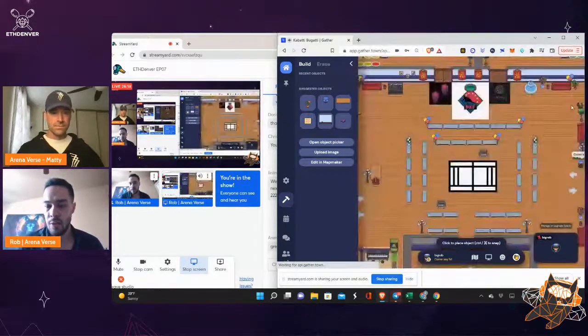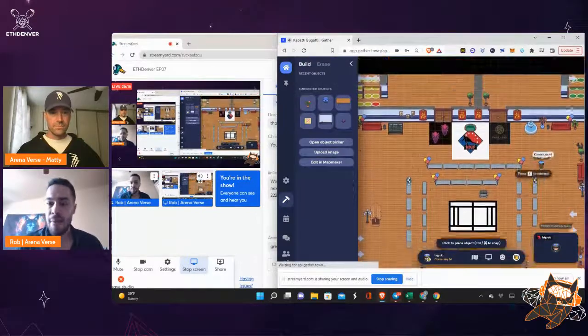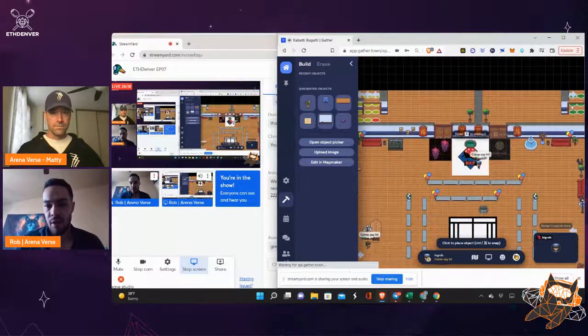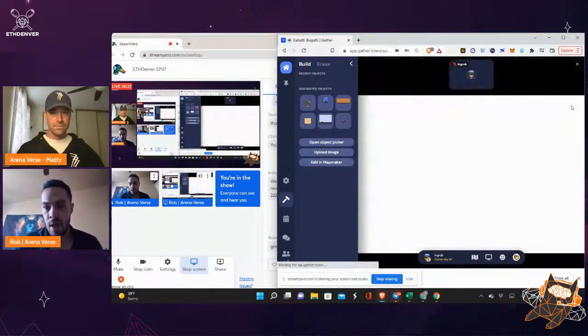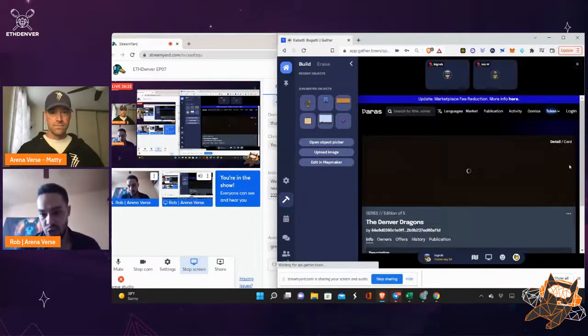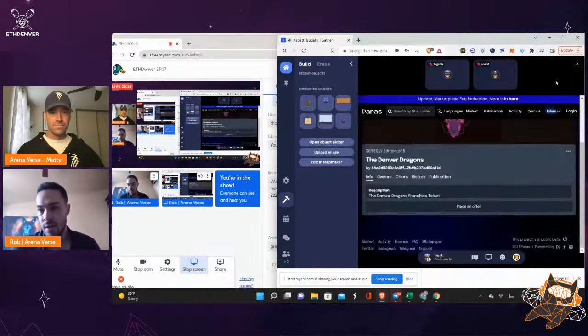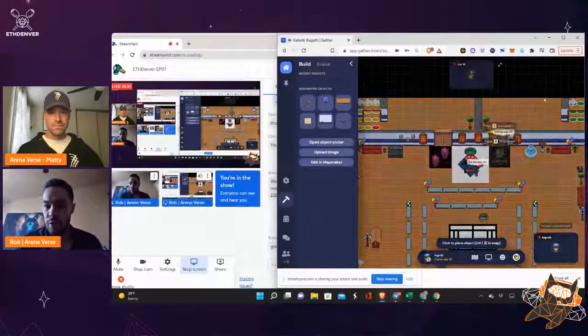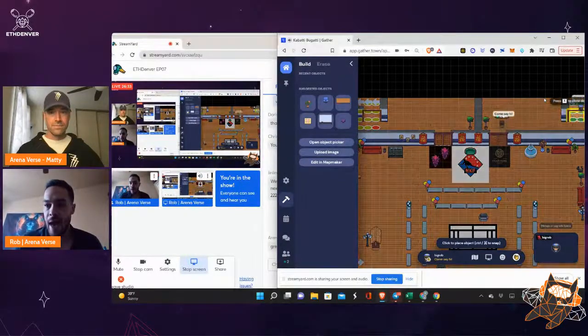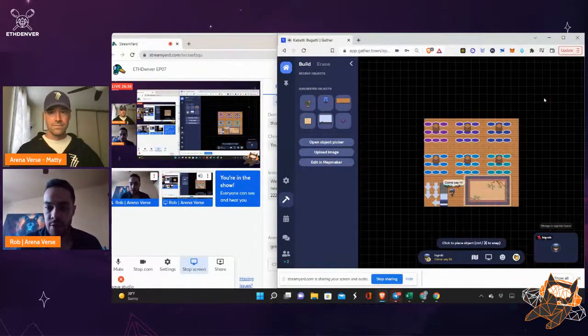So you come over here, you'll be in the main arena where we created embedments with everything. For example, you can come over here and you will see our NFTs for Denver Dragons in this case. And we're doing everything on Algo gems because we want it to be carbon neutral at the same time. If you have a golden ticket, you're able to have access to the players, the coaches, and the other athletes involved in this space.